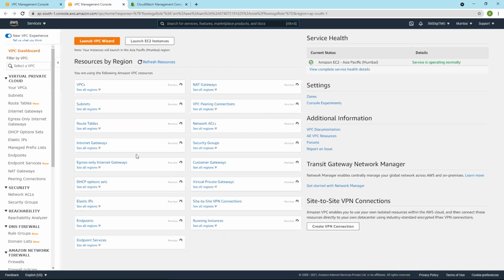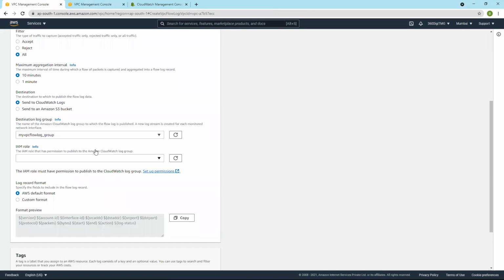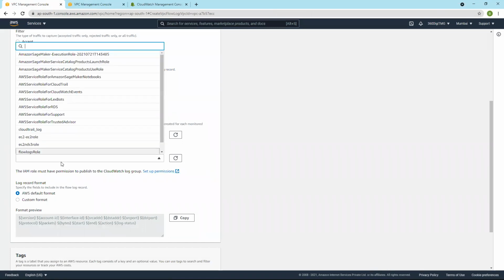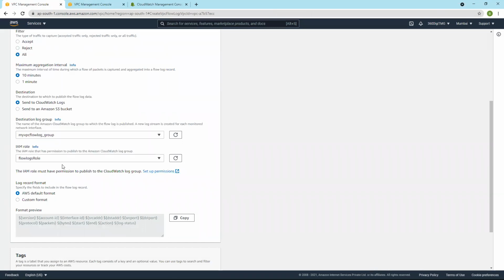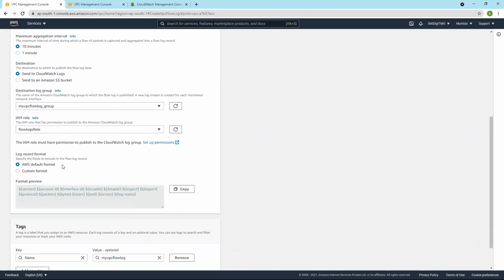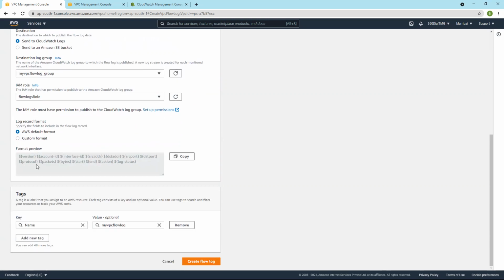Okay, and go to IAM role, flow logs role. That is the role name, right? So flow logs role, we have selected it. And then log record. This is log record format. There will be version, account ID, interface ID, and other things. Source address, destination address. So let us keep it as AWS default format. And now create flow log.